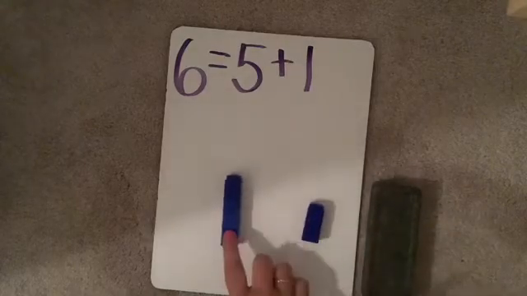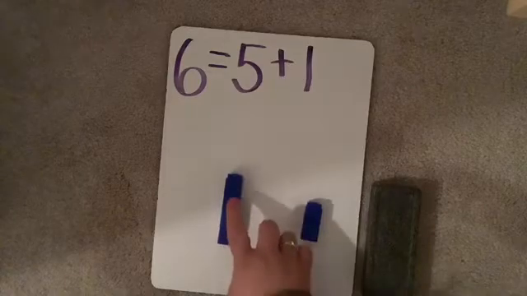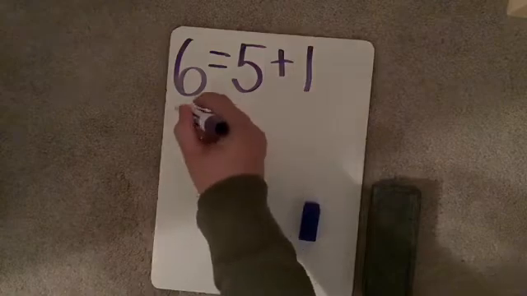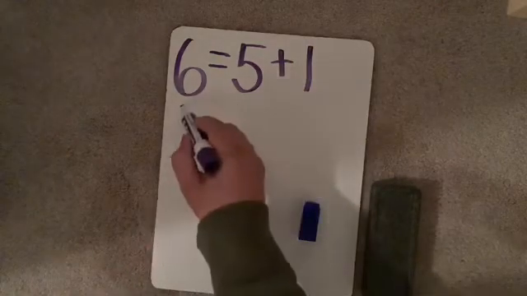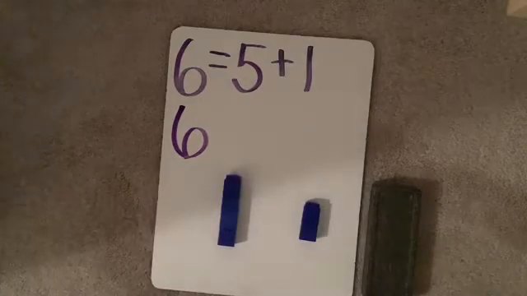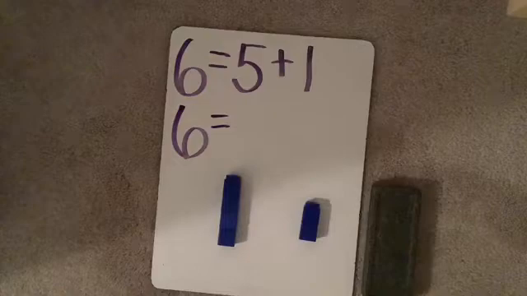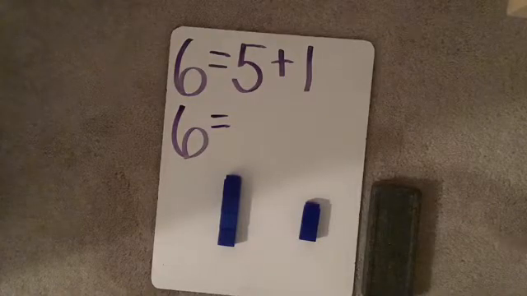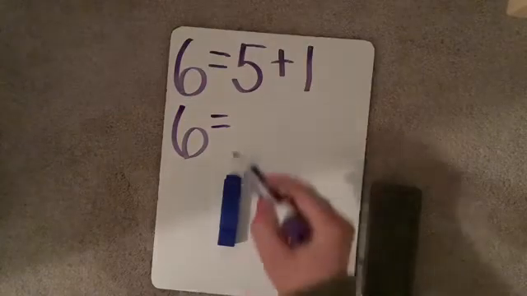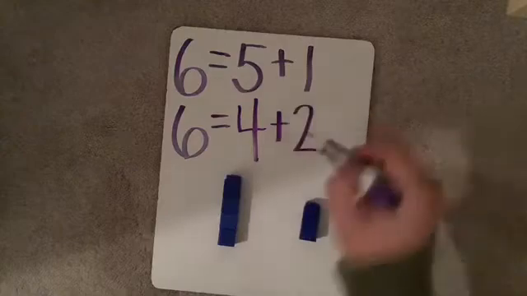I see that I no longer have a stick of 5 and a stick of 1. Now I have a 4 stick and a 2 stick. Exactly. Let's write that number sentence to match our parts. We still have 6 cubes because I didn't add any and I didn't take any away. 6 equals, go ahead and fill yours in, and then you can check mine to see if you're correct. Did you write 6 equals 4 and 2?